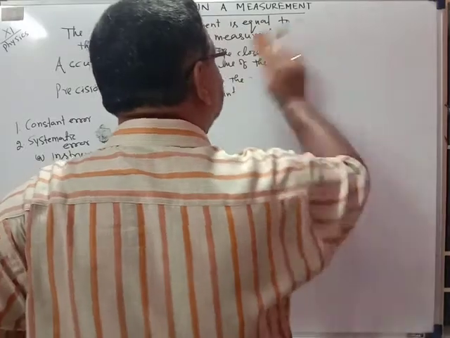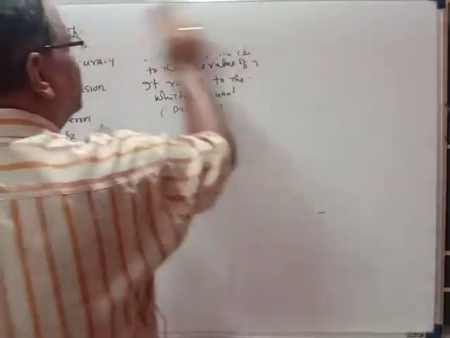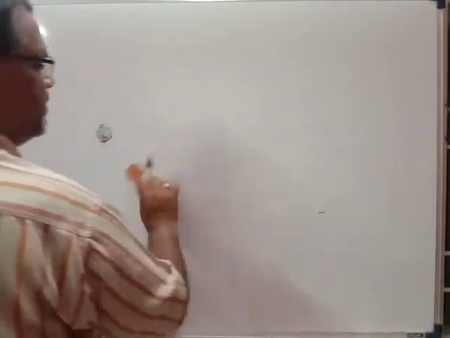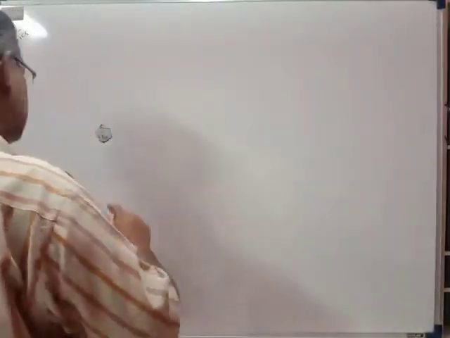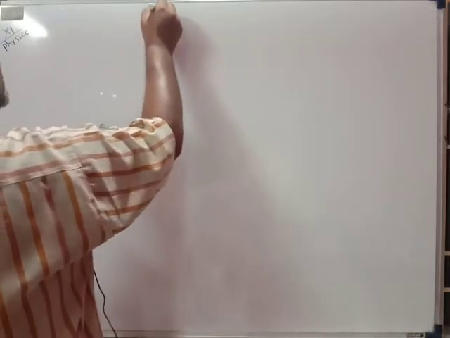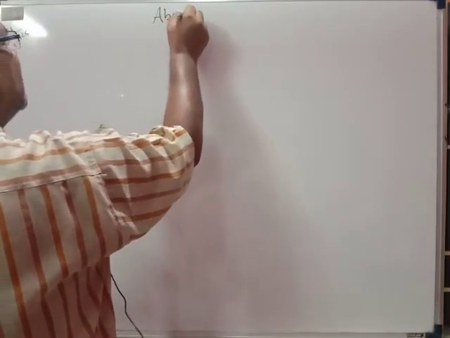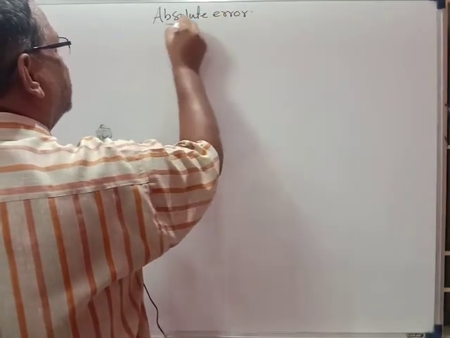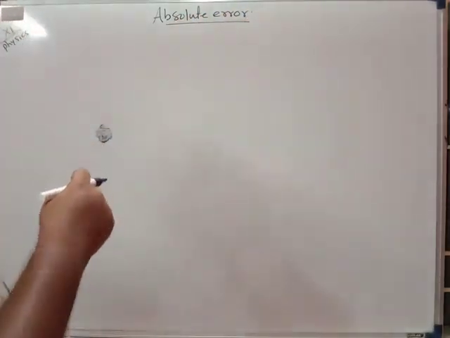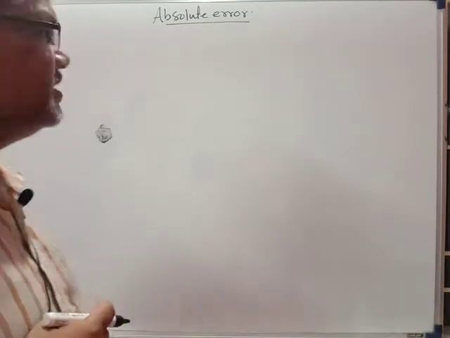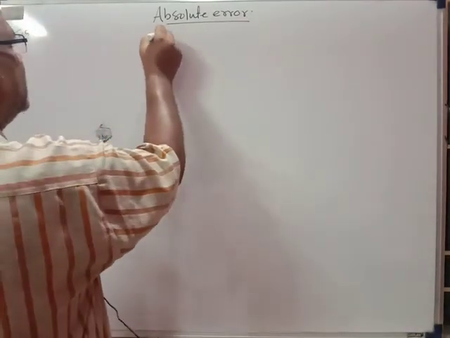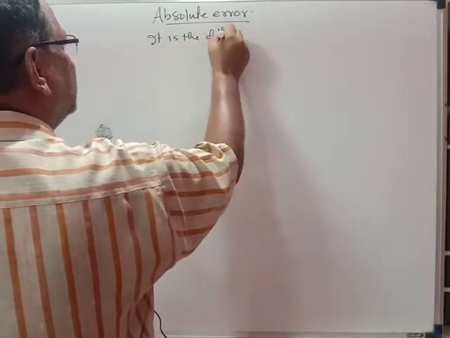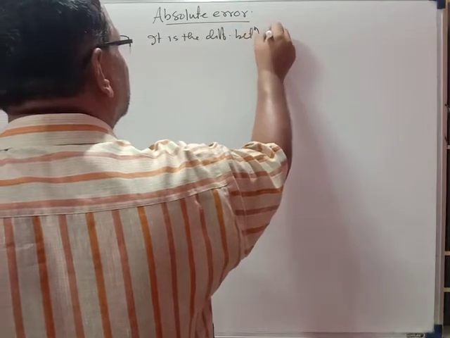So what is absolute error? The simple thing is that absolute error is the difference between the measured value and the true value.